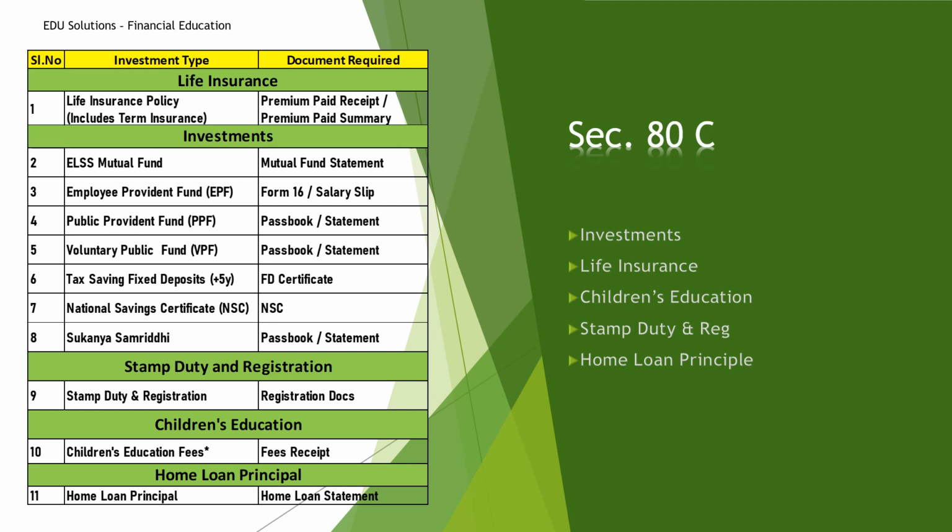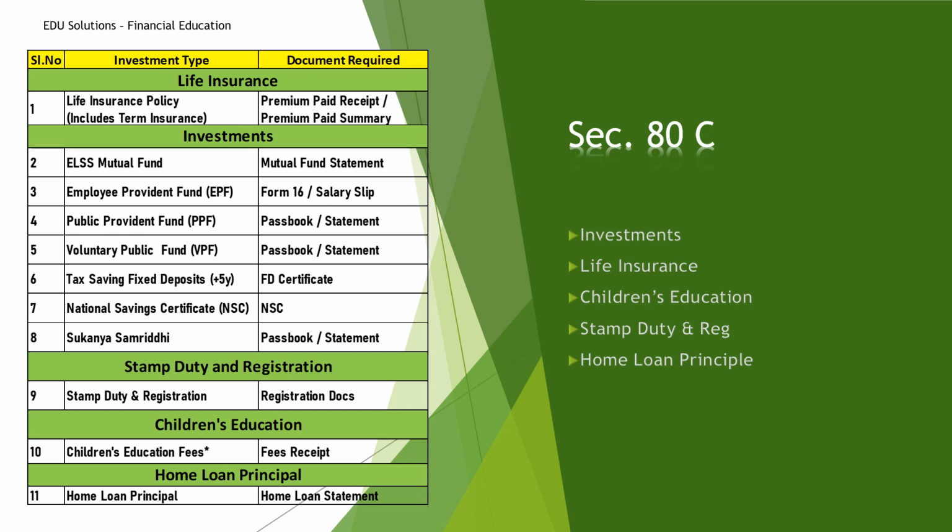For investment, there are 7 types: ELSS mutual fund, employee provident fund, public provident fund, voluntary public provident fund, tax savings fixed deposit, national savings certificate, and Sukanya Samriddhi. In stamp duty and registration, if you are buying a property and paying stamp duty, it is exempted. Then children's education fees, then home loan principal. I will do separate videos on each, like what is a life insurance policy and what is an ELSS mutual fund. So don't worry, but this is the deduction part. You can get the deduction on these options.